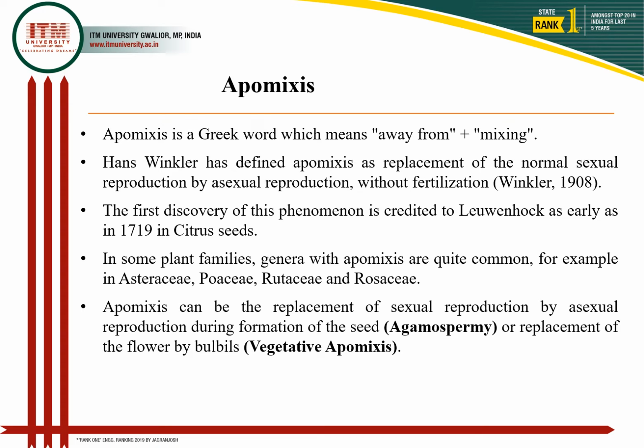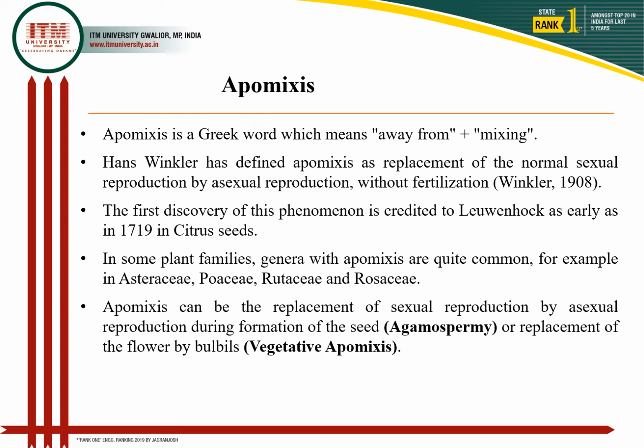This phenomenon is commonly reported in genera of the families Asteraceae, Poaceae, Rutaceae, and Rosaceae. It is the process where there may be replacement of sexual reproduction by asexual reproduction during formation of seed, which is called oogamospermy, or it may be replacement of the flowers by bulbils, which is called vegetative apomixis.